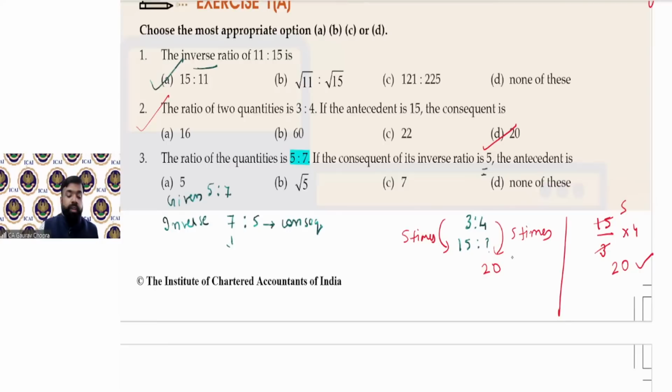Of course 7 is the antecedent। This first term is known as antecedent and second term is consequent। So if 5 is the consequent, then 7 becomes antecedent। Okay।